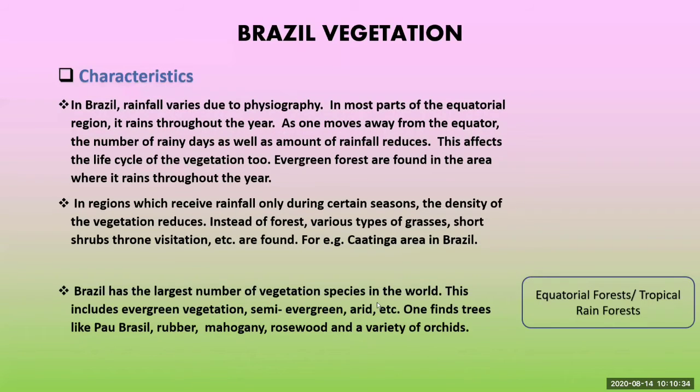Brazil has the largest number of vegetation species in the world. This includes evergreen, semi-evergreen, arid vegetation, etc. One finds trees like pau Brazil, rubber, mahogany, rosewood, and a variety of orchids. Now we'll see the equatorial forest and tropical rainforest. As we have heard about the tropical rainforest or Amazon forest, we'll take a tour of that forest.